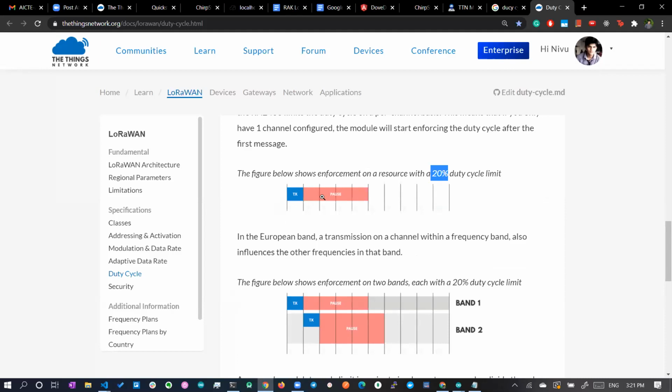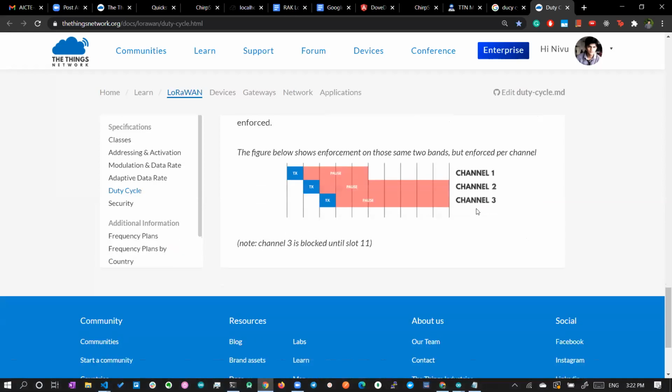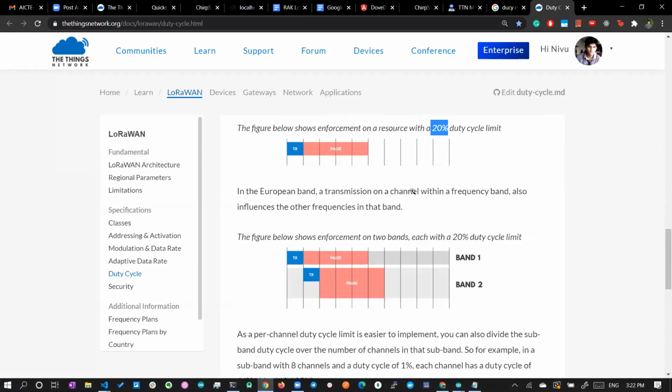Okay, and if you're giving 40 percentage, for 40 percentage of the time it can take the air, it can utilize the air time. For the rest of the time it has to be idle, or it has to stay passive. Okay, fine. So that is what duty cycle is. For every channel you can give a different duty cycle.